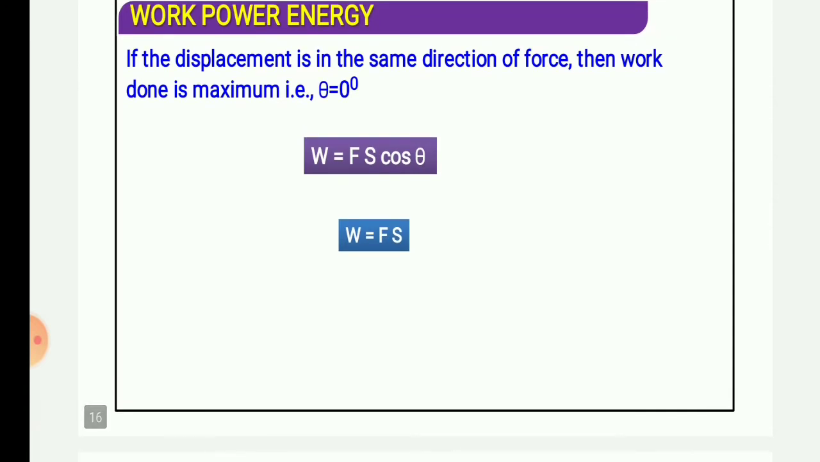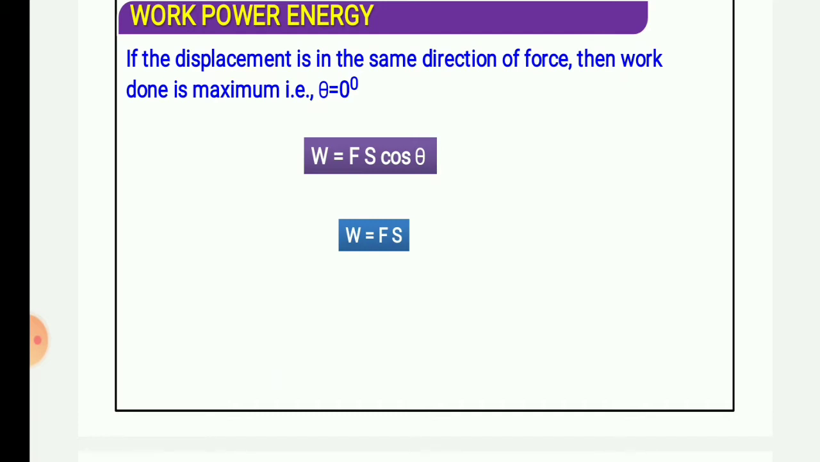As I have told you, what does cos theta mean? W equals Fs cos theta. You can't change the force applied, you can't change the displacement, but if theta varies, the work done will vary. If theta is 0 degrees, the magnitude will be Fs, which is the maximum. W equal to Fs will be maximum.